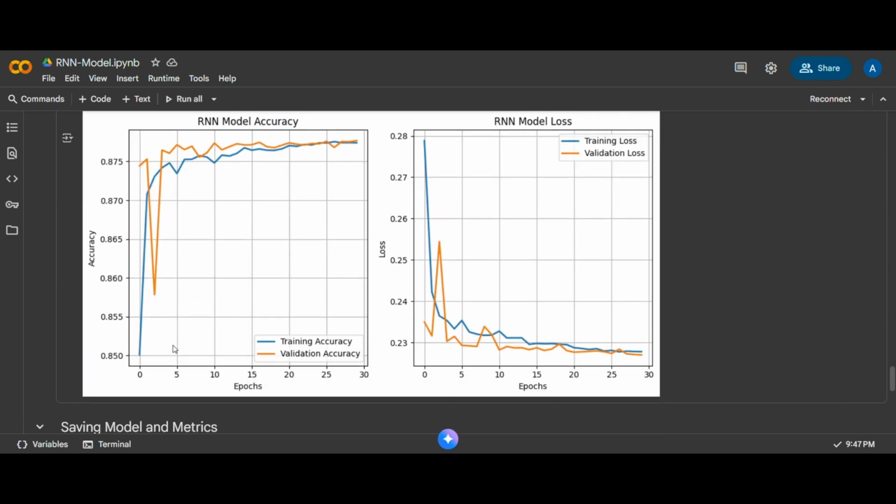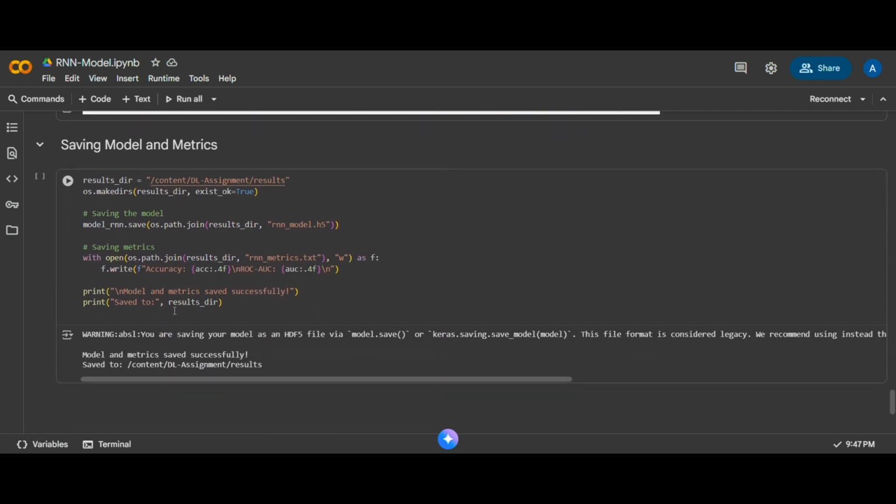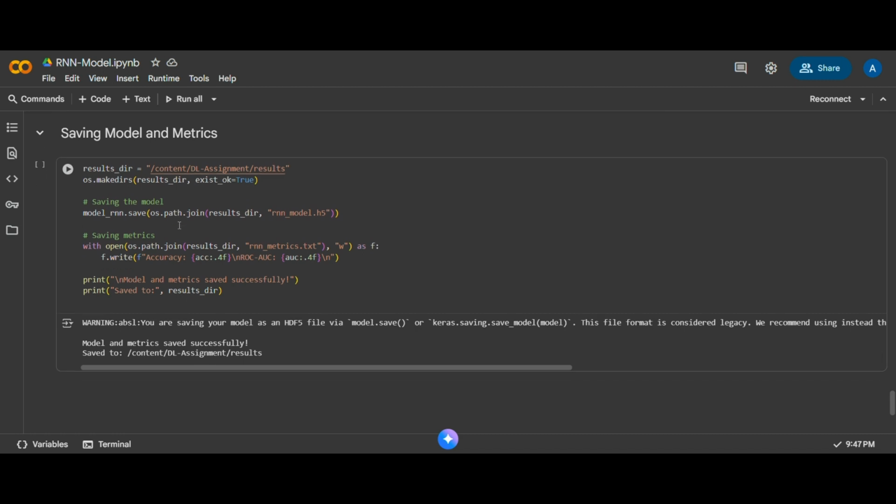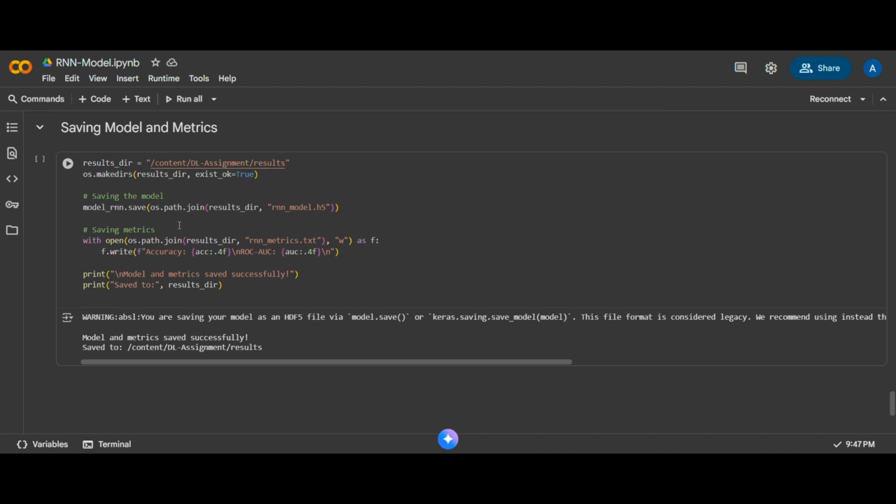Finally, here I plotted the accuracy and loss curves to visualize training progress and then saved the trained model and its metrics in the results folder for later comparison with other models. In summary, the RNN model used here successfully captured the sequential relationships among numerical features.